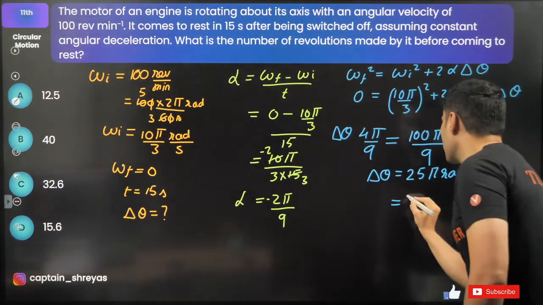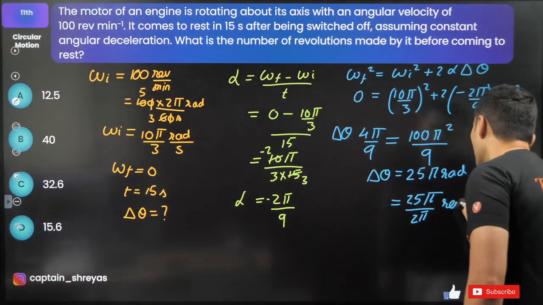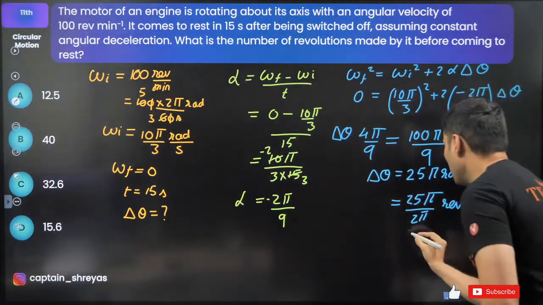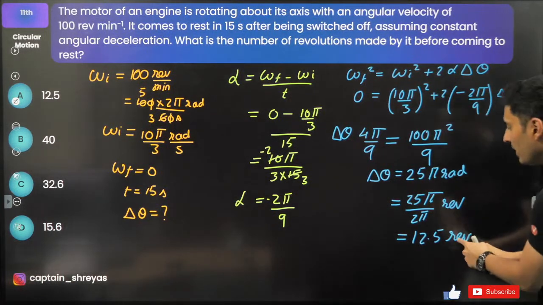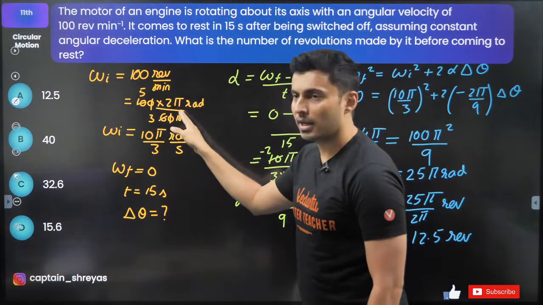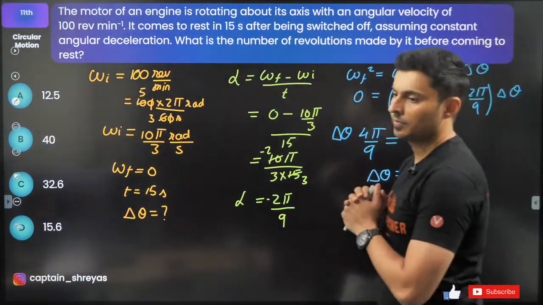Convert it into revolutions, so 25 pi divided by 2 pi, because 1 revolution is 2 pi radians. So 25 pi by 2 pi is 12.5 revolutions. Whenever you want to convert revolutions to radians, multiply, radians to revolutions divide by 2 pi.